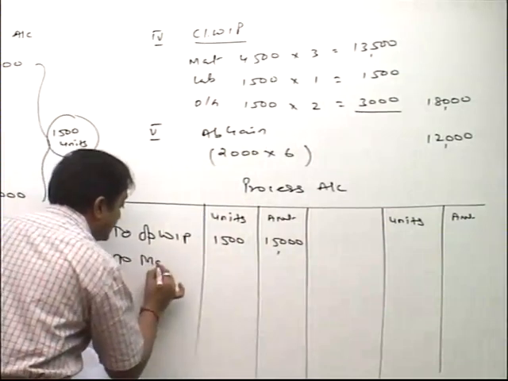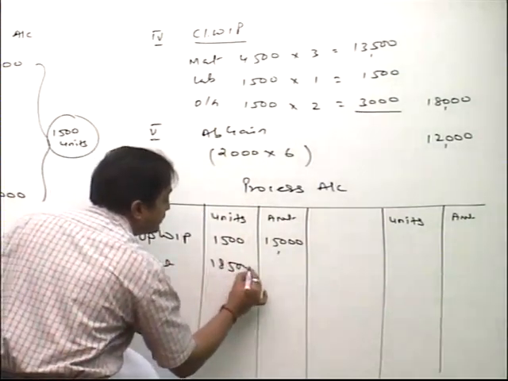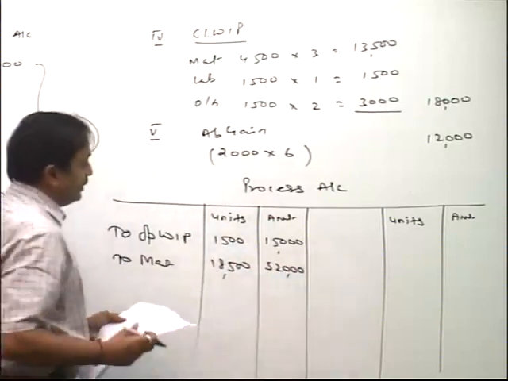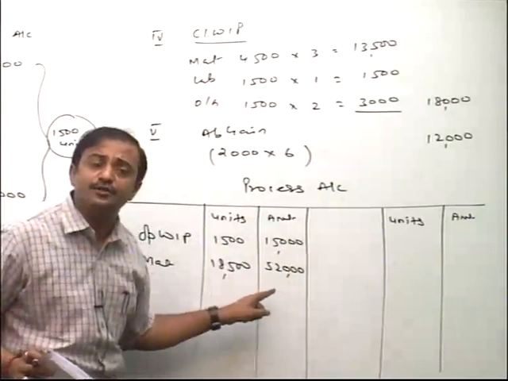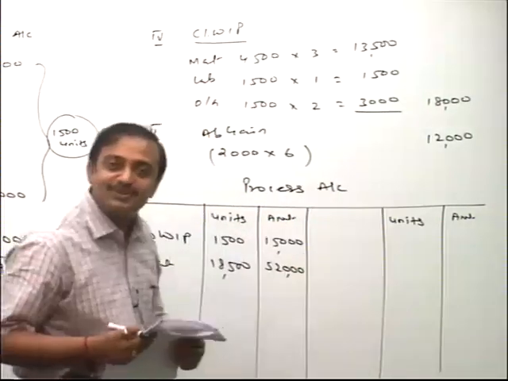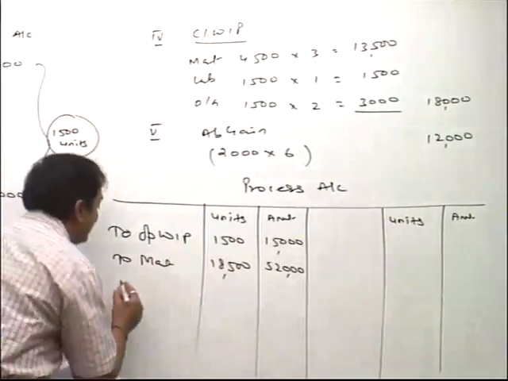So friends, material: 18,500 units. Gross value how much, friends? 52. You say, sir, we do not debit 48,000? No, friend. 4,000 normal loss sales proceeds we credit. In which account, friends? Process account. Agreed? Next item, labor.